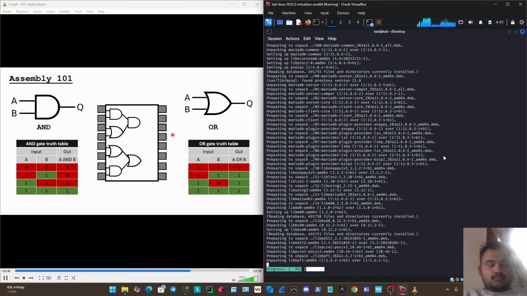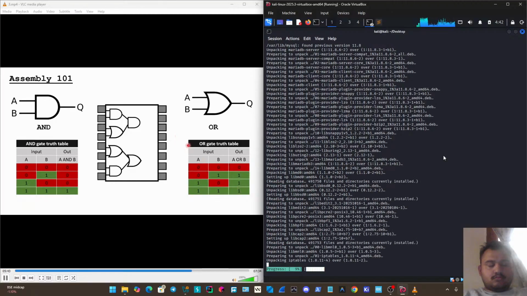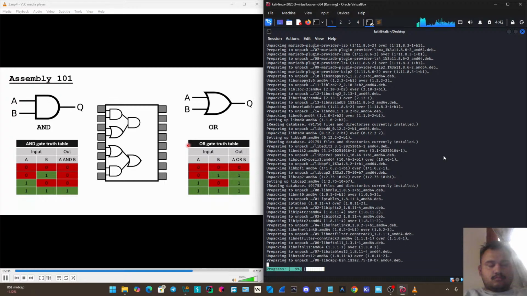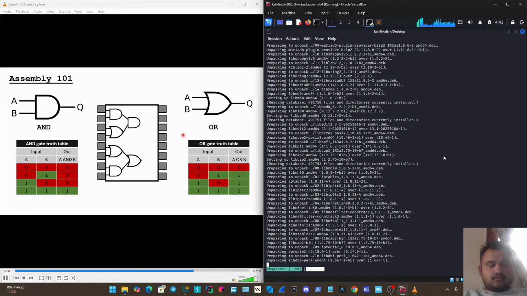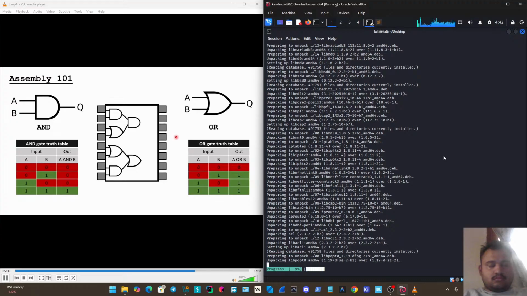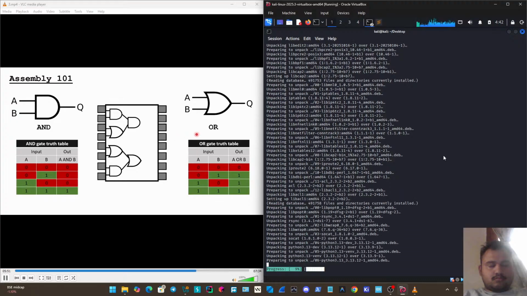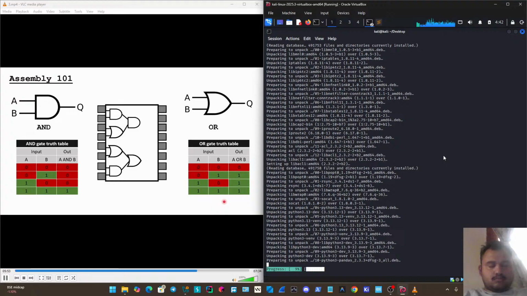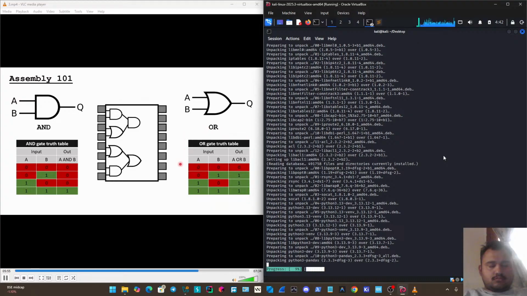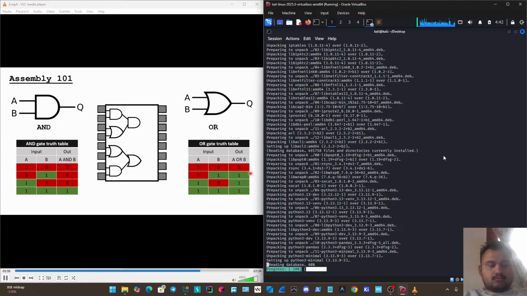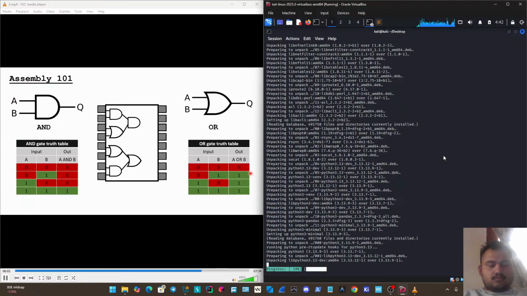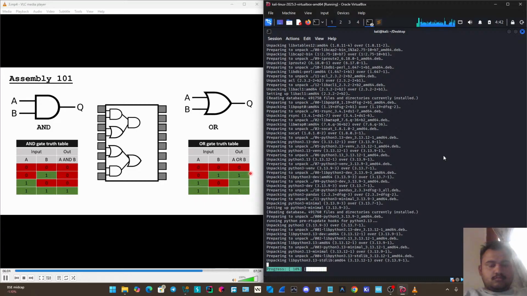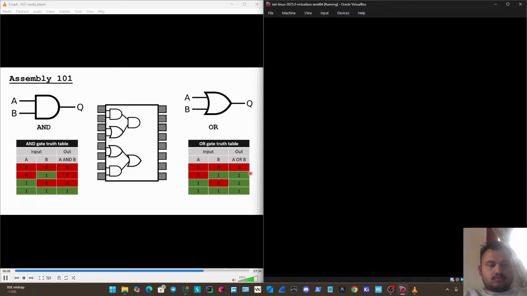And there are a few other different types of gates that you'll see. We have exclusive OR, we have NOT gates, and then, of course, we have the NOT AND or NOT OR, which you'll hear referred to as NAND and NOR. They just have similar truth tables, and we're not going to specifically look at all of them because if you're curious, you can just look up the truth tables for those. So again, these gates inside of the processor are what allow us to send it commands and have the processor do something for us.